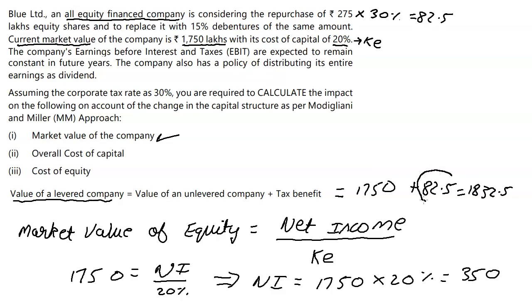The change in market value is nothing but this. Now, why under this model do we have no change in the value of equity? Because that is the formula for the model. The value of a levered company is equal to the value of an unlevered company plus the tax benefit. Anyway, going forward, we are done with part 1.